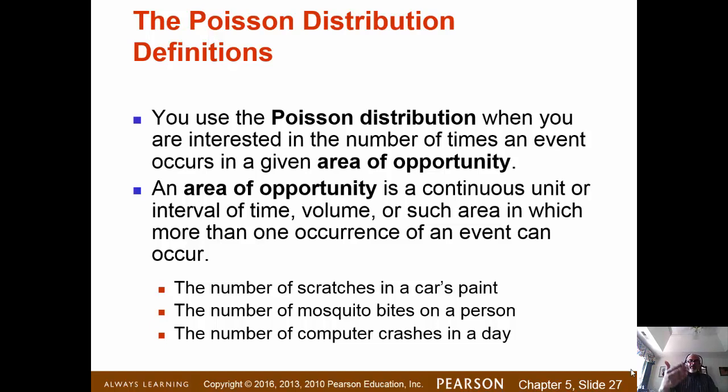So here, the number of scratches in a car's paint. The car's exterior is the area of opportunity, and now you're counting how many successes. Here, success, again remember, success in quotation marks, is scratches. The number of mosquito bites on a person's body: the body is the area of opportunity, and the number of bites is the success that you're counting. The number of computer crashes in a day: a day is your area of opportunity, and the number of times the computer crashes is what you're counting, and that's your success.